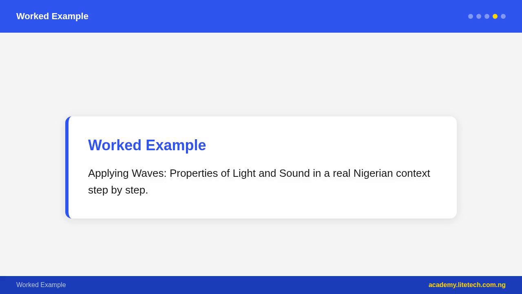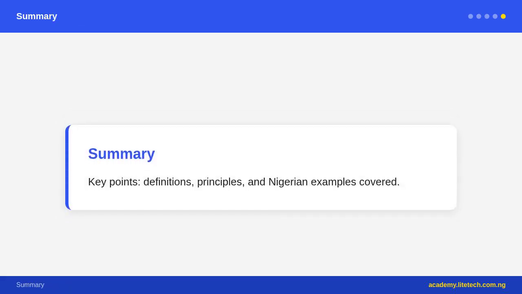Light: electromagnetic radiation, a transverse wave. Can travel through vacuum, empty space. Speed c equals 3 times 10^8 m/s equals 300,000 km/s, the fastest speed in the universe. Reflection: light bounces off a surface. Angle of incidence equals angle of reflection; incident ray, reflected ray, and normal all in the same plane.